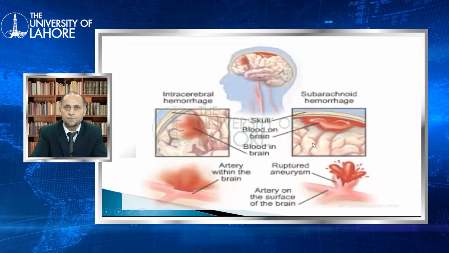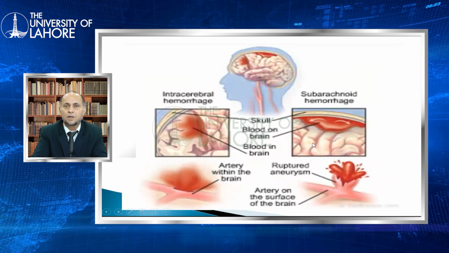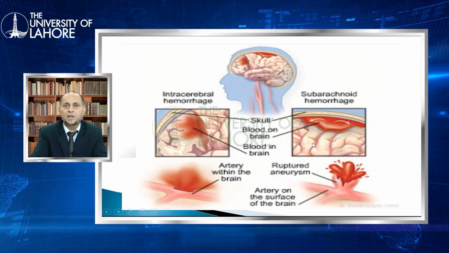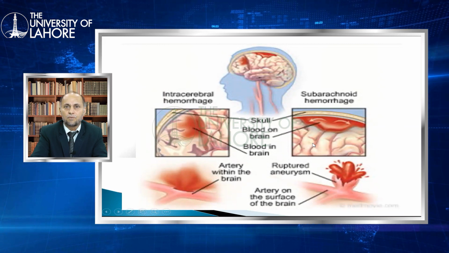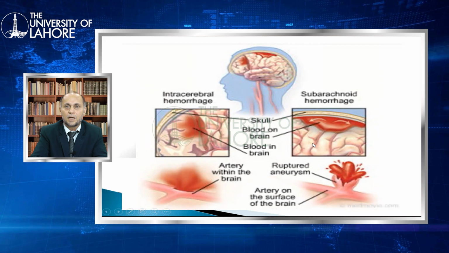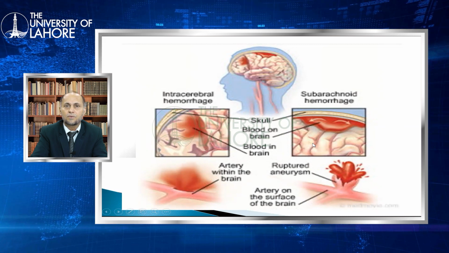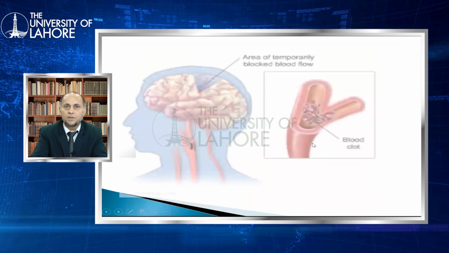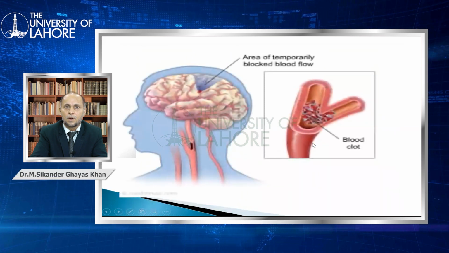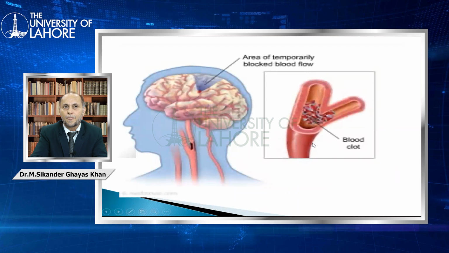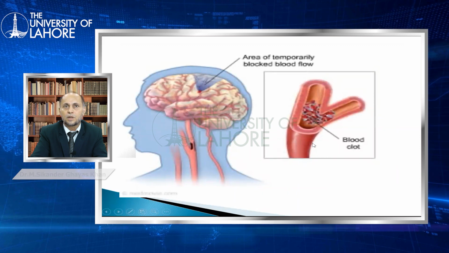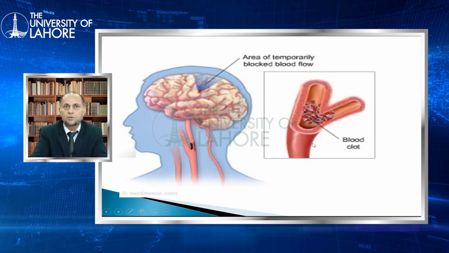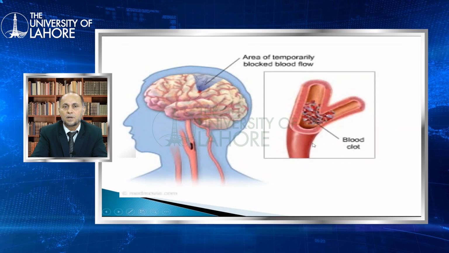Then this picture shows the hemorrhagic aphasia. In hemorrhagic aphasia, the artery will rupture and the blood supply of the specific area will be compromised and cause the aphasia. Then this diagram shows the artery which is blocked due to the thrombus and causes the ischemic stroke, which will ultimately cause the aphasia.